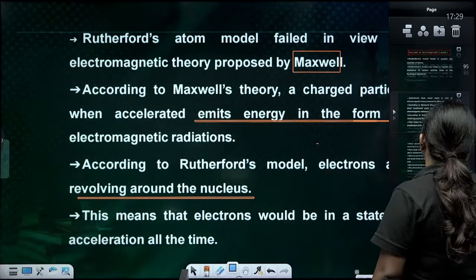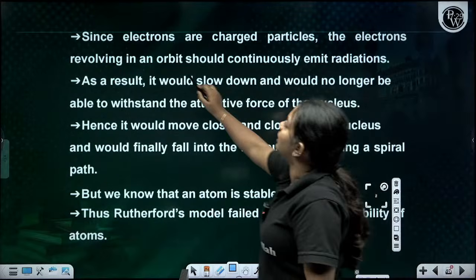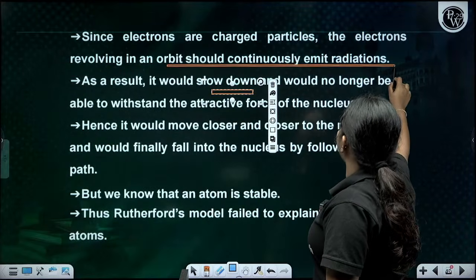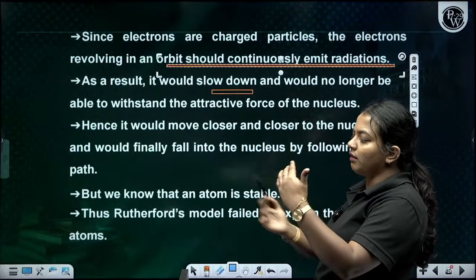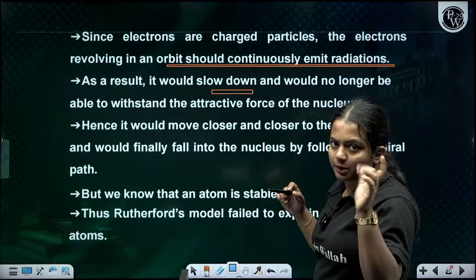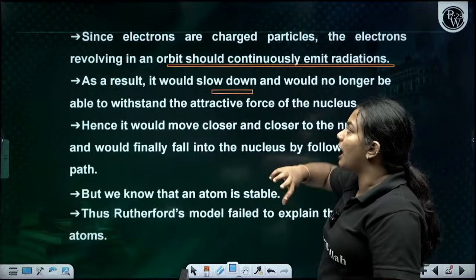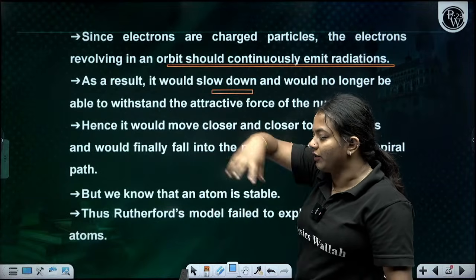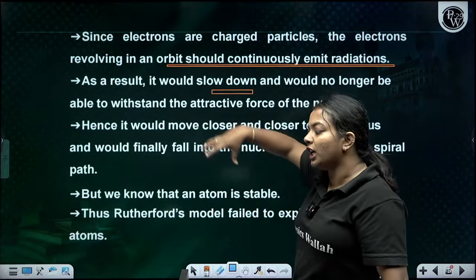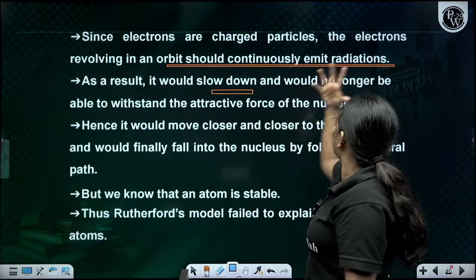Yes. So whenever they are accelerating, the electrons revolving around the orbit should continuously emit radiation also, as per Maxwell theory. As a result of this, what will happen? They will slow down. They will have this acceleration and be emitting radiation.